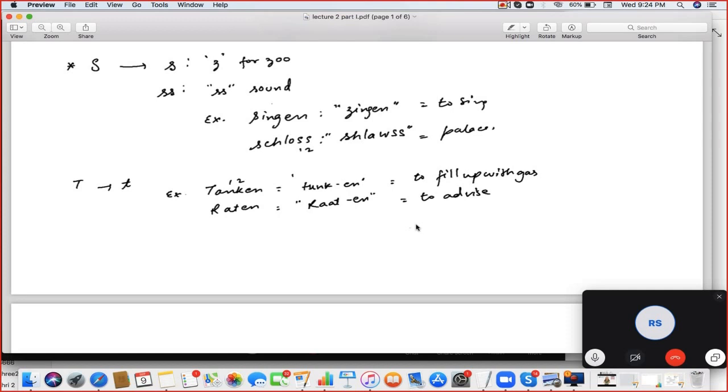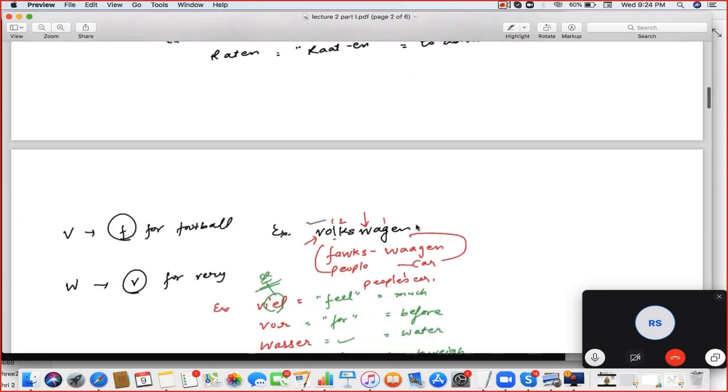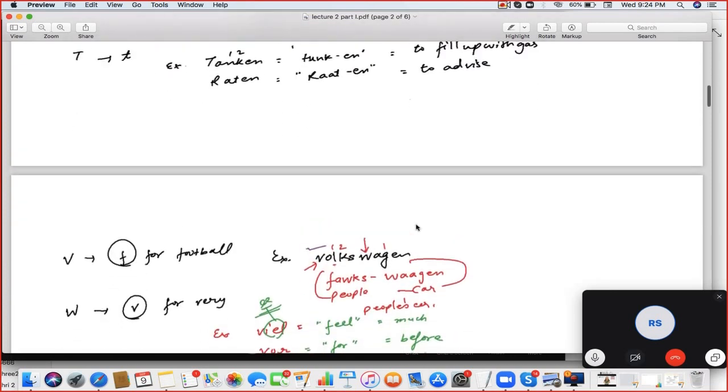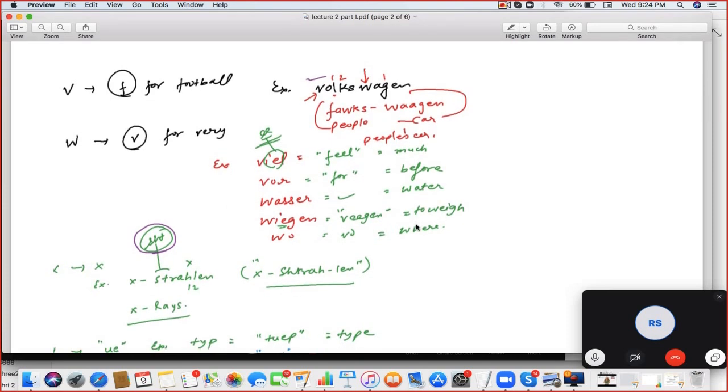Next, T as in tomato. So Tunken and Ratten. Next, V will sound like F as in football. So Volkswagen. And W will sound like V for very.